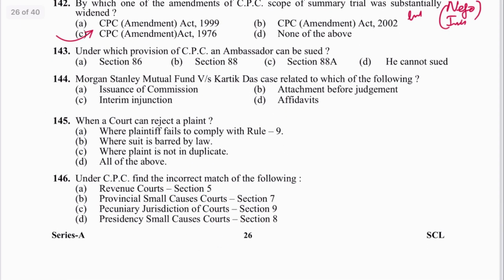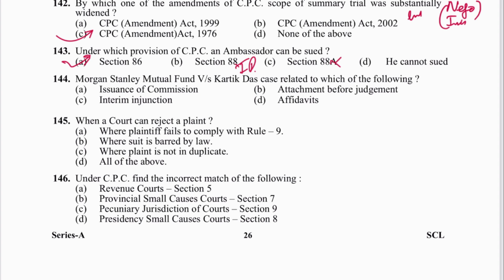Next is question number 143. Under which provision of CPC an ambassador can be sued? It is section 86. A is the answer. What is in 88? Interpleader suit, we just discussed that. 88 is no section. This is not an option. A is the answer.